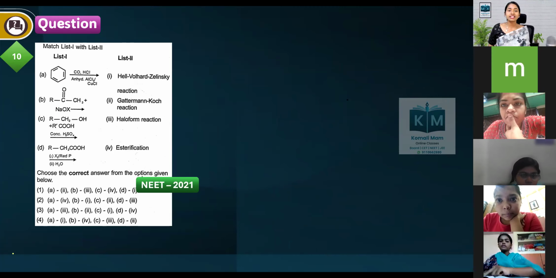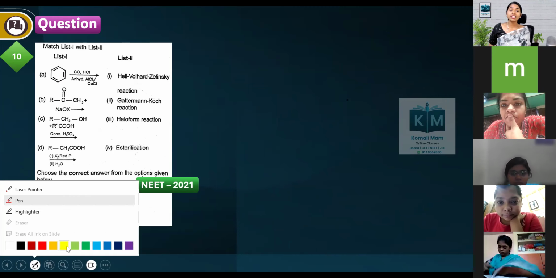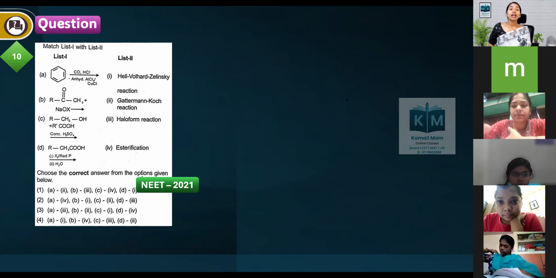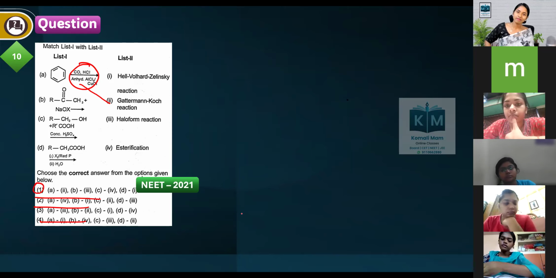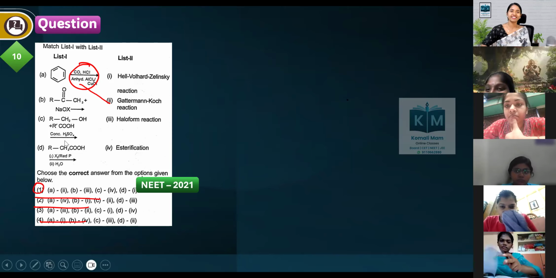What is the reagent? This is carbon monoxide with HCl. This is the Gattermann-Koch reaction. Benzaldehyde is our product. Option 2. A is 2. First option only. Manogna, so happy. Then direct answer. Very good.